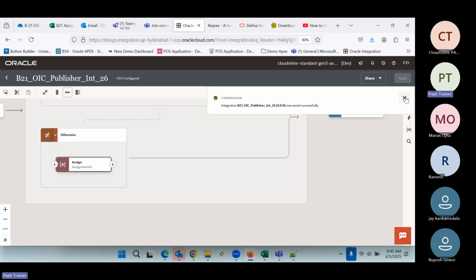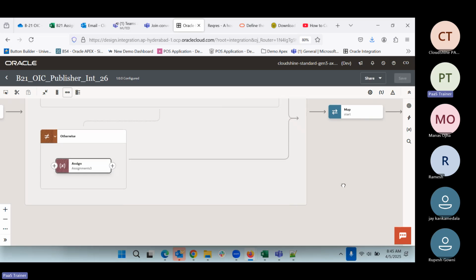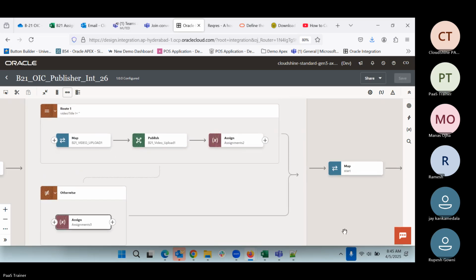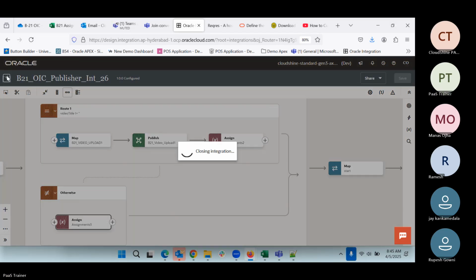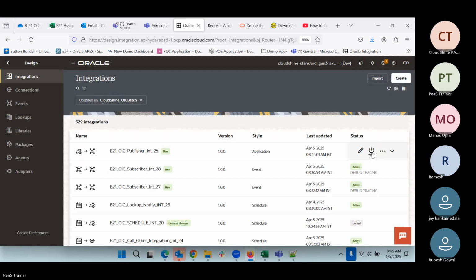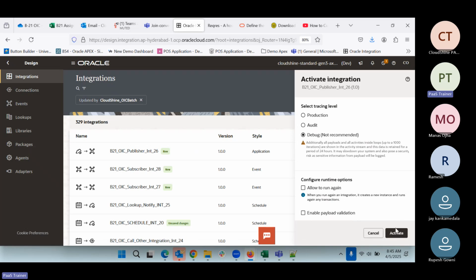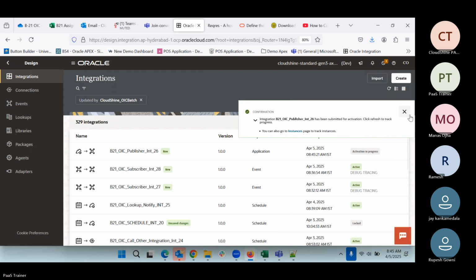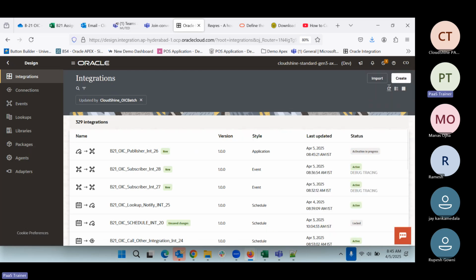Boolean will be like a true or false, but ours is a string, so we cannot write true or false. Let us try out with this one. We can activate this one and refresh. We can do the run.